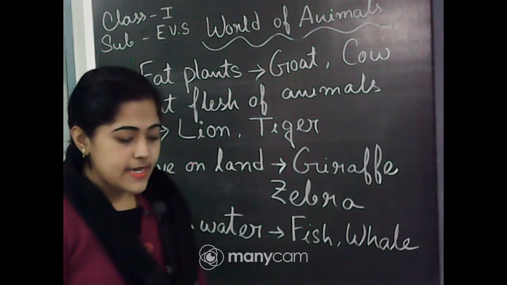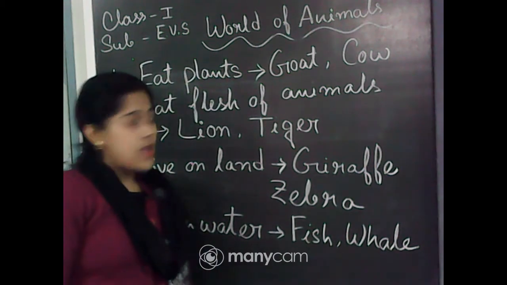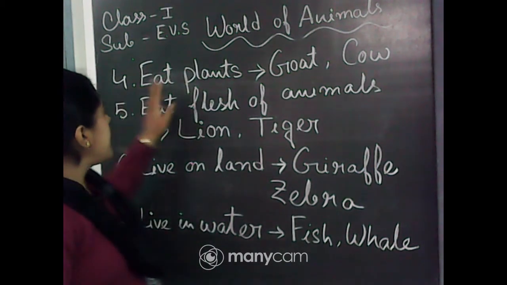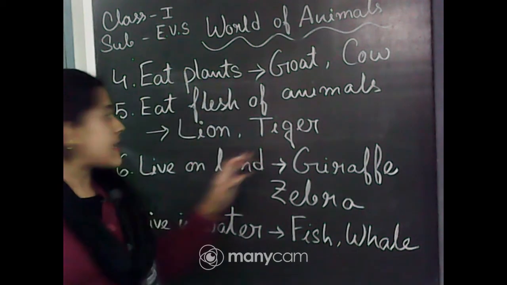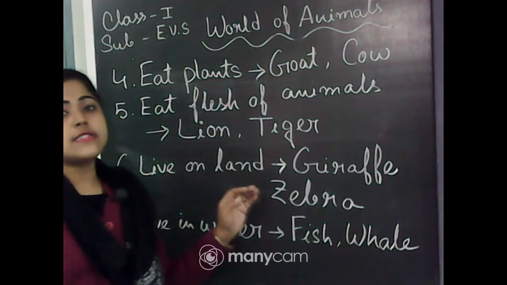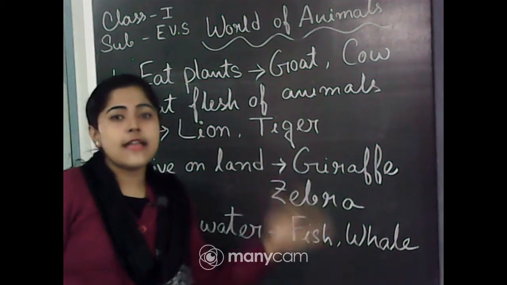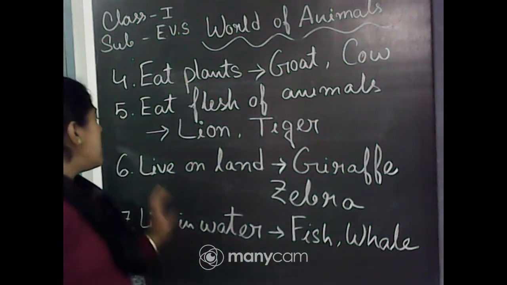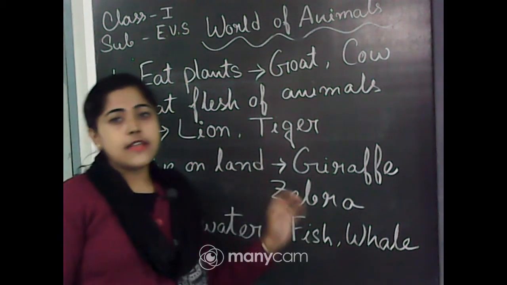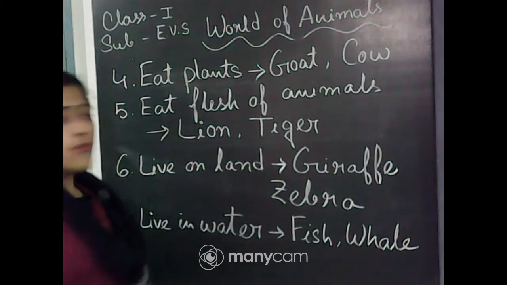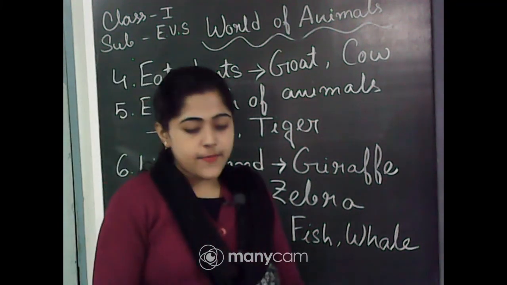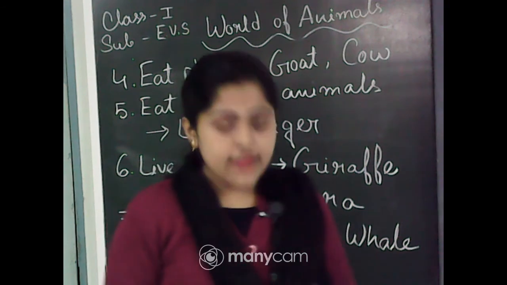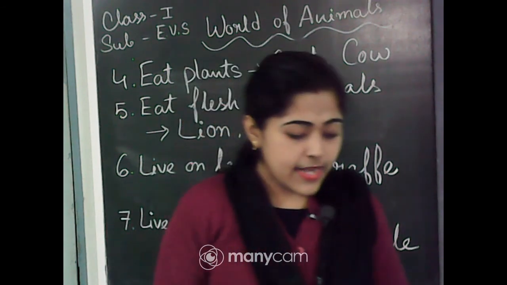So we completed this question B, and question 4 here: eat plants, goat and cow; eat flesh of animals, lion, tiger. You can write any other examples also. Live on land, giraffe and zebra, and live in water, fish and whale. Okay. So we completed question A and question B today.